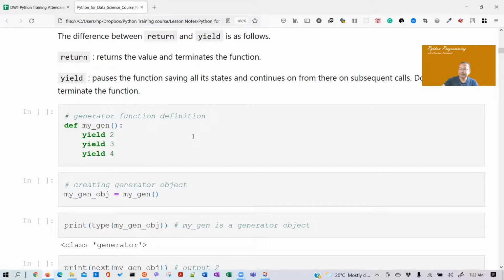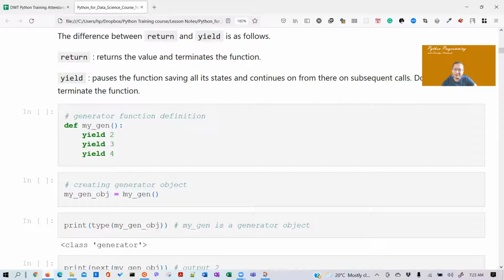Look at the code: when I call my gen, it returns a generator object.